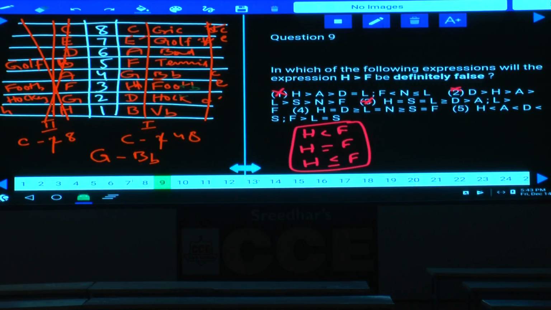Choice 5. In choice 5, what is the element which is common here? H, A, D, S. S is common. H lesser than S and F greater than S means S greater than F. Now, between H and F, H lesser than F is true. H lesser than F true means H greater than F will definitely be false. Then what is your answer here? Choice 5 is the answer.